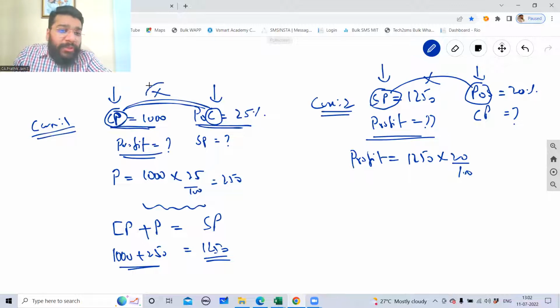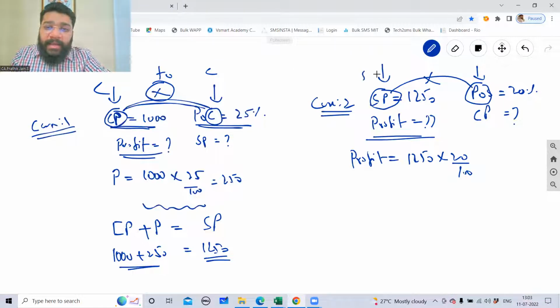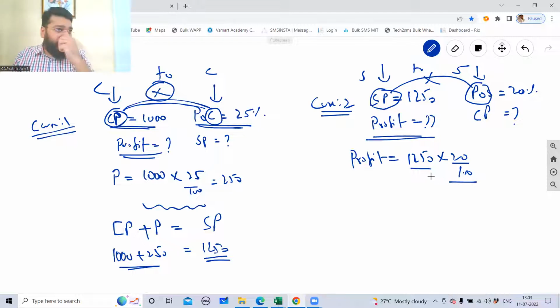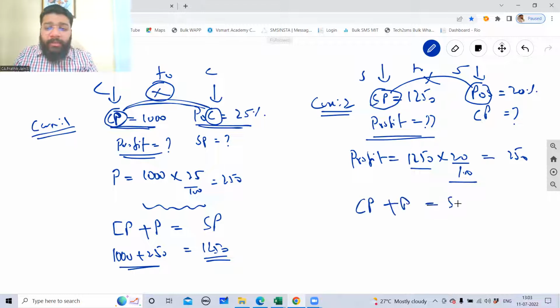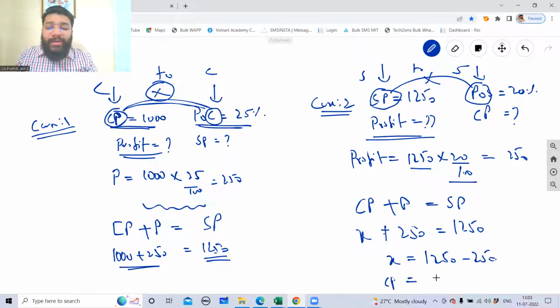I told you multiplication is possible when the relation is same. If the relation is cost to cost, then they are related. Here it is sale to sale, it is related. Only then I'll multiply. So what is my profit? 250. Cost price plus profit is equal to selling price. Cost price is X, profit is 250, selling price is 1250. So X is equal to 1250 minus 250. So cost price is equal to 1000.